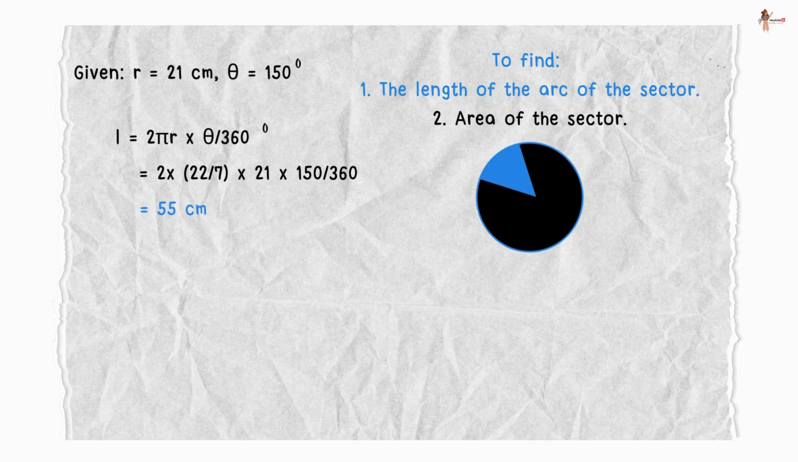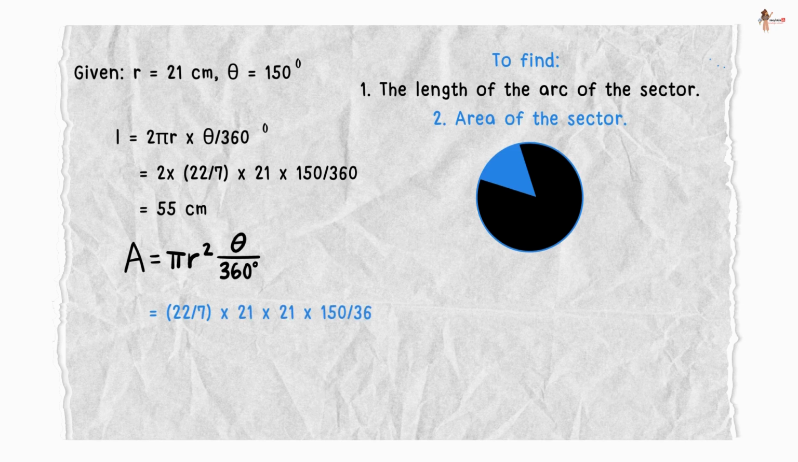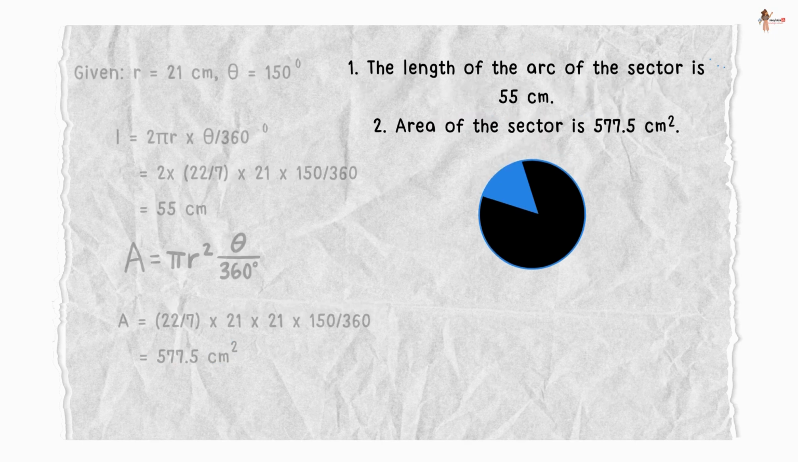Moving on to the next part, area of the sector is given by pi r squared theta upon 360 degrees. That means 22 by 7 into 21 into 21 into 150 upon 360, which gives us 577.5 centimeters squared. Thus, the length of the arc of the sector is 55 centimeter and the area of the sector is 577.5 centimeter squared.